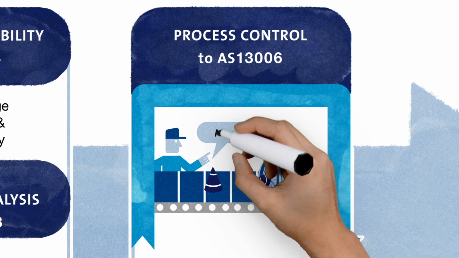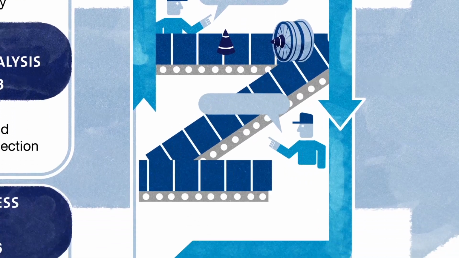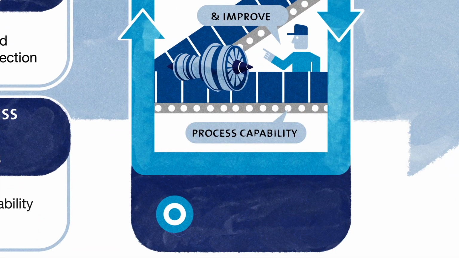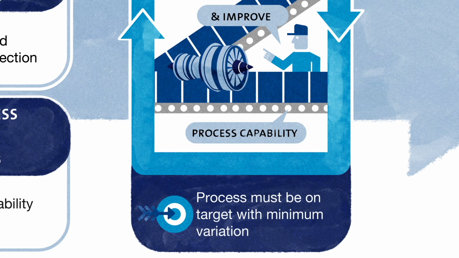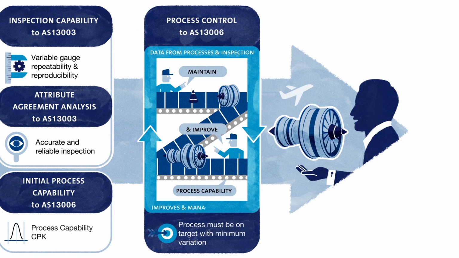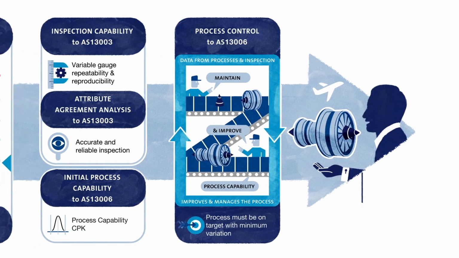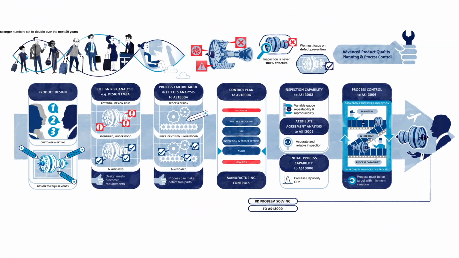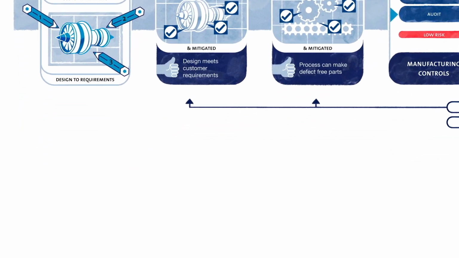Once in production, the role of manufacturing and assembly is not just to maintain the initial capability level, but to continually improve it to ensure customer and business targets are met. Moreover, data from our processes and inspection must be used to control the process by allowing us to take action before defects are made. If things do go wrong, our problem-solving process must identify and eliminate the root cause so that it cannot happen again. Furthermore, learning from the investigation needs to be fed back into the FMEA, enabling it to be captured and shared.